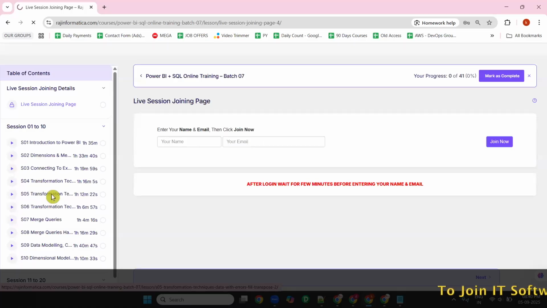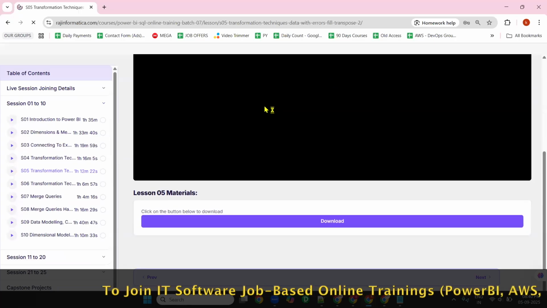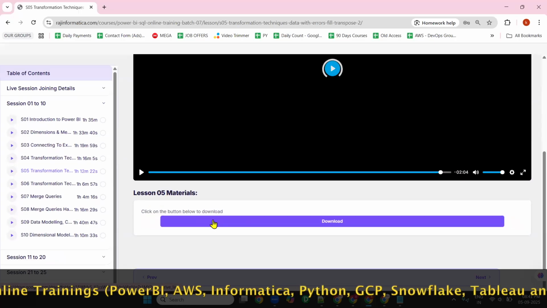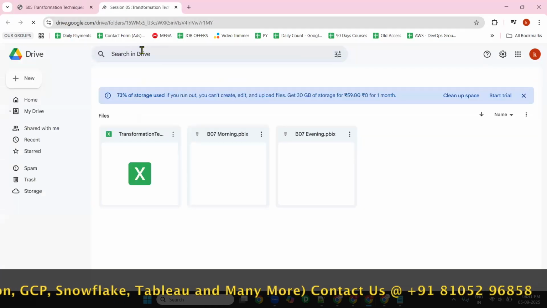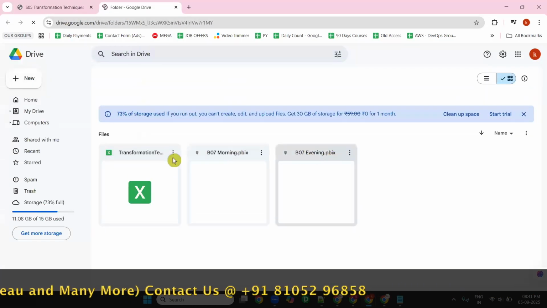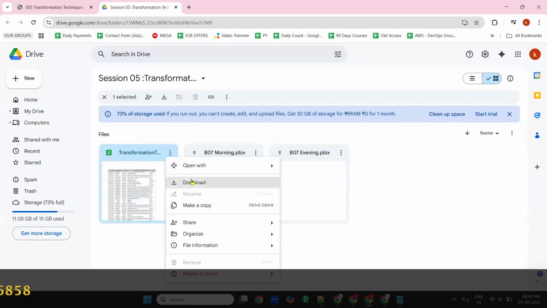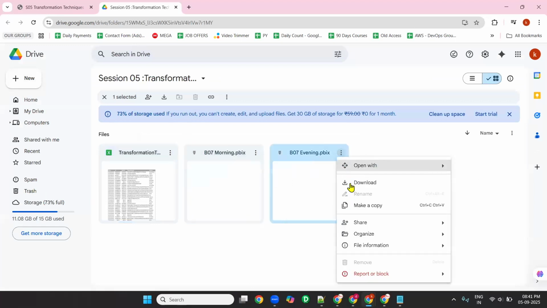I'm just selecting session number 5. You can see here on the right side the video is playing. Below the video itself there is a material, lesson 5 material. Just click on download. It will redirect you to the page where you have the complete material. This is the session number 5 drive link. You can download the material. You cannot download the video, but you can download the material. See, this is how we do.